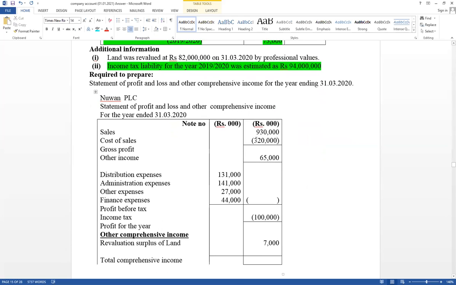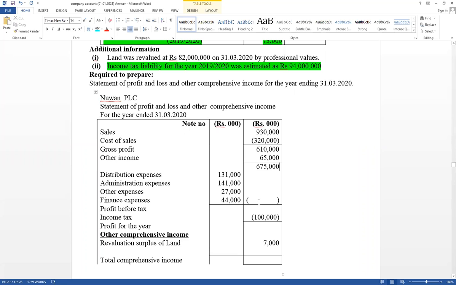Right, then take the answers. Think how to prepare a statement of profit and loss and other comprehensive income. This is the income statement for publication purposes, not for management purposes. And at A level there is only the publication purpose. This is a summary. Now take the answers. Sales minus cost of sales gives 610,000. Other income should be added. Therefore, this one plus this one gives 675,000.